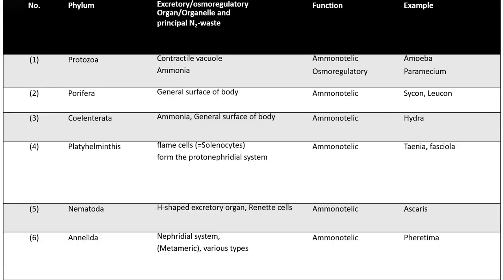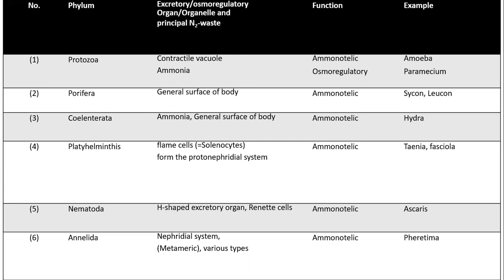These are a list of organisms and phyla along with their nitrogenous waste product and mode of excretion. In the case of protozoa, the phylum has a contractile vacuole. They are ammonotelic, for example amoeba and paramecium. Porifera have the general body surface as excretory organ. Even Coelenterata have the general body surface. So both Porifera and Coelenterata are ammonotelic. Examples of Porifera are Sycon and Leucon. An example of Coelenterata is Hydra.